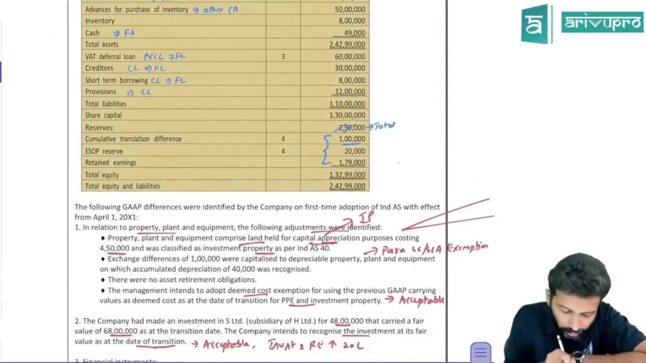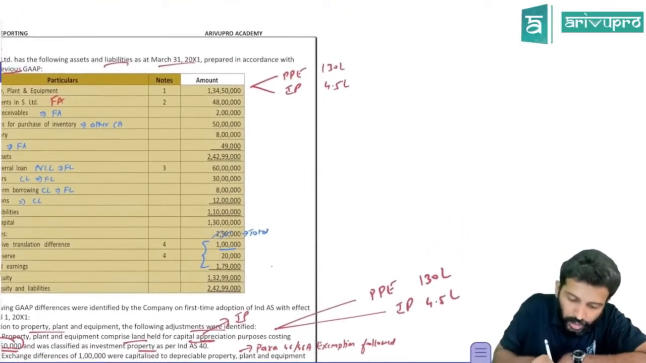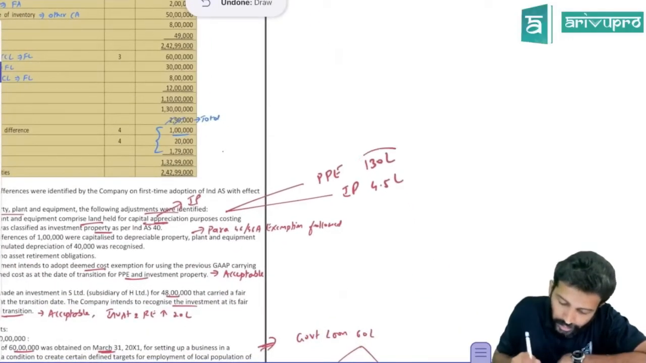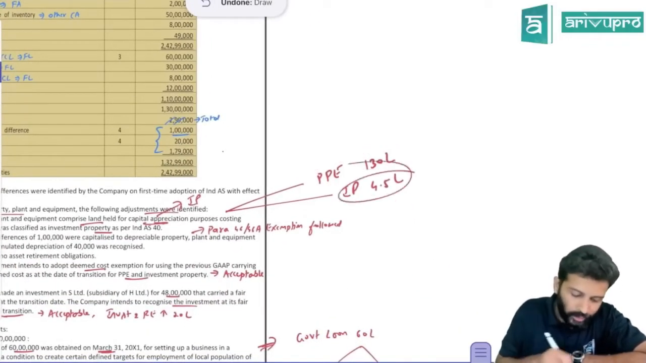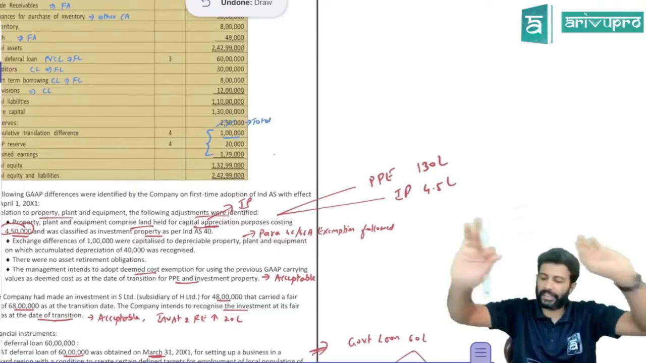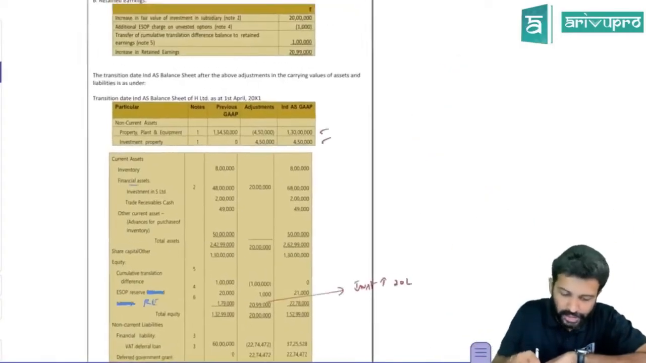How much is the value of that land? 4,50,000. So in this 1,34,50,000, 130 lakh will be towards PP and 4.5 lakh towards IP. You need to show it separately. That is one change. So if you look at the solution's balance sheet, that's what you need to show.